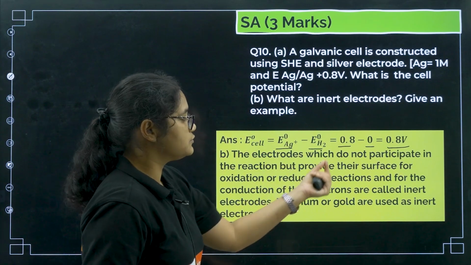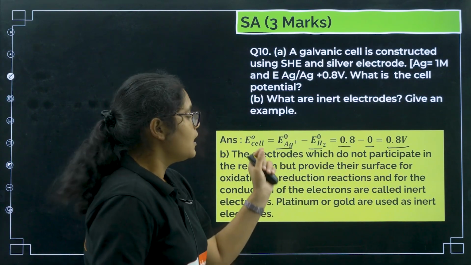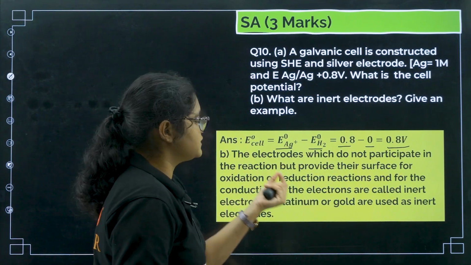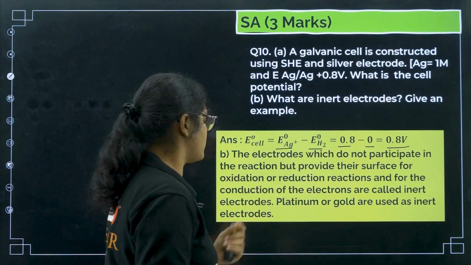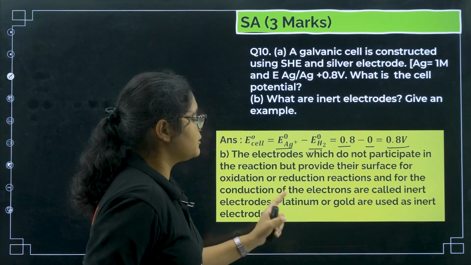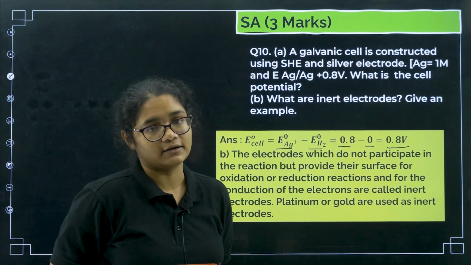So the electrodes which do not participate in the reaction but provide their surface for oxidation or reduction reactions and for the conduction of electrons are called inert electrodes. Example, platinum and gold are used as inert electrodes.